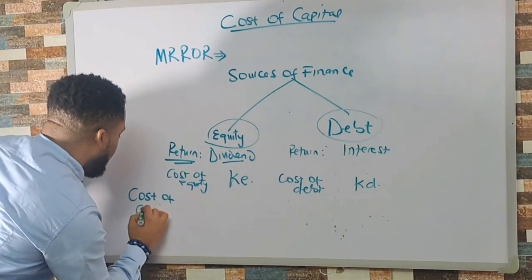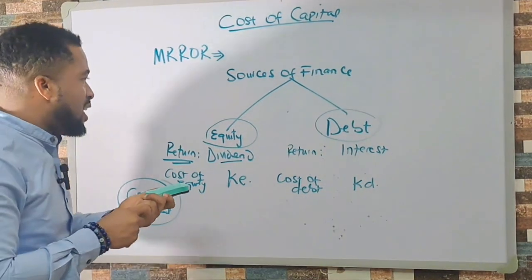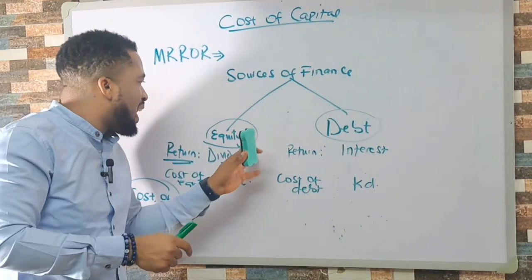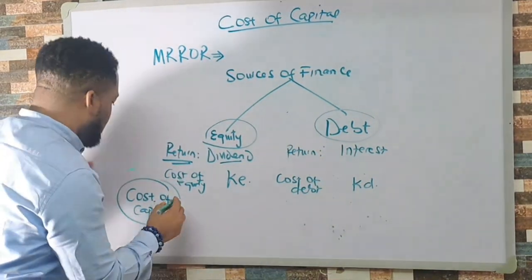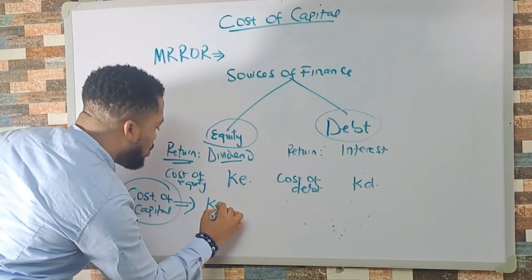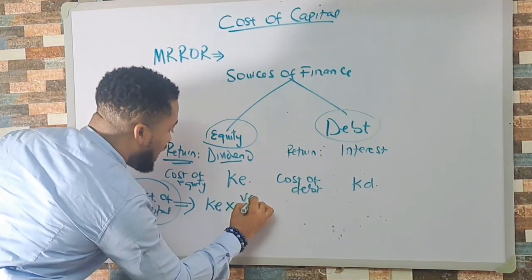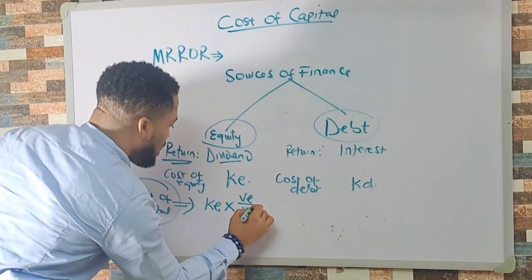Cost of capital in this case is a singular value that represents the weighted average cost of pulling together this fund. It means that my cost of capital becomes the cost of equity multiplied by the value that equity bears to the total value of the organization, VO. I'll come to that in a bit.